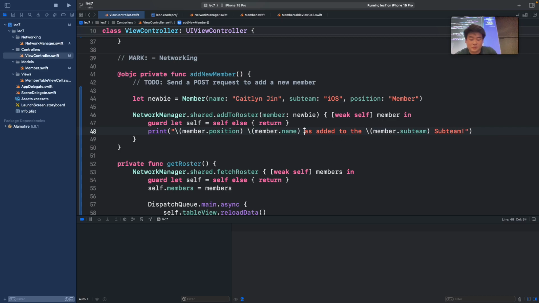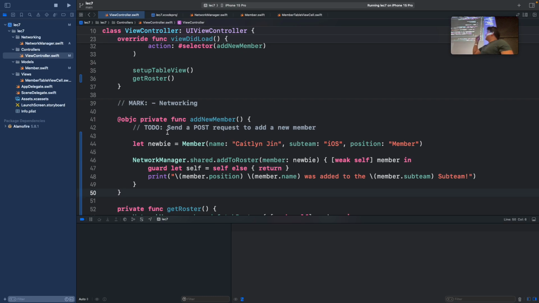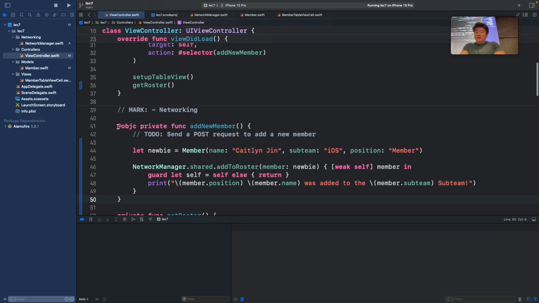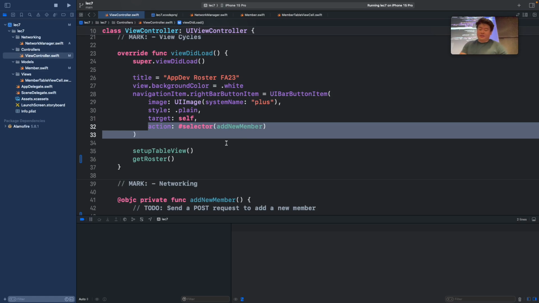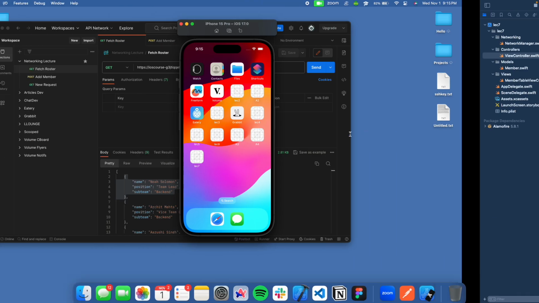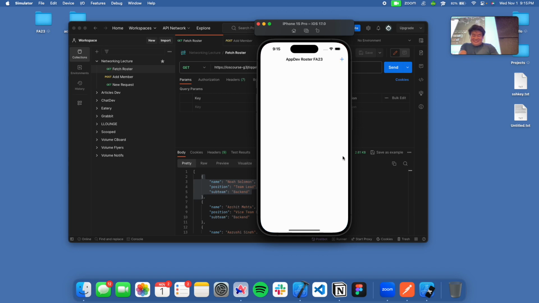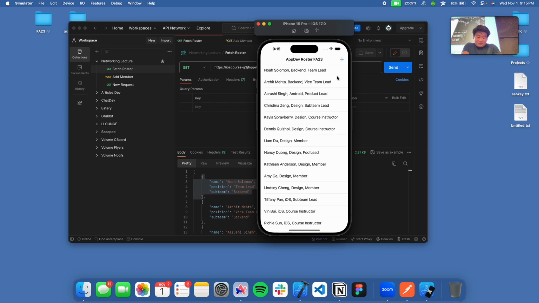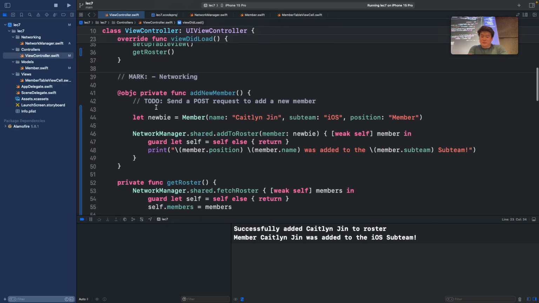Okay, so if we see here, this function is connected to our button. We're using an add Objective-C function, and you can see that we've added it here to our button in the navigation title. So let's run this and see what happens. If we click add here, we should see in the print statement that we have successfully added Caitlin to the roster. So we've successfully added it to the backend.